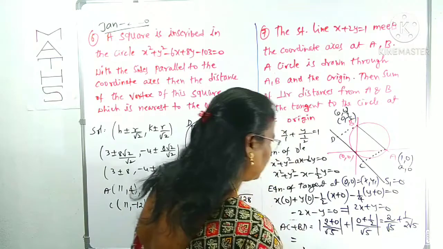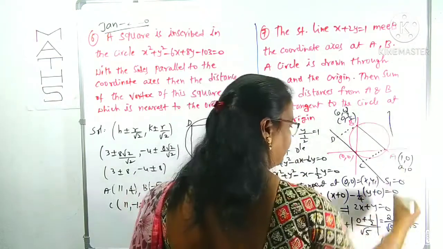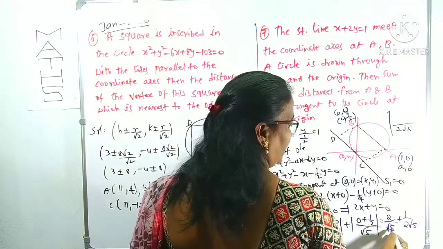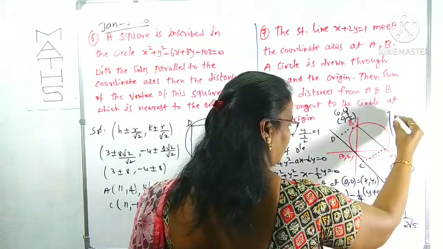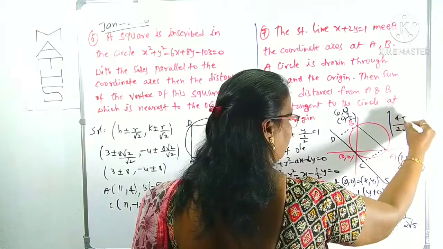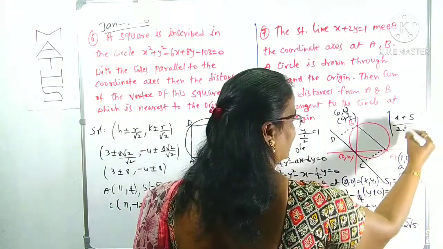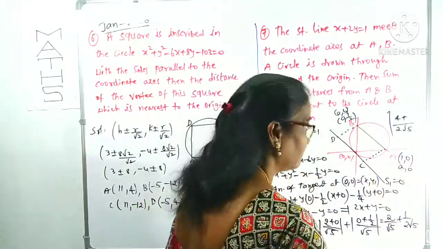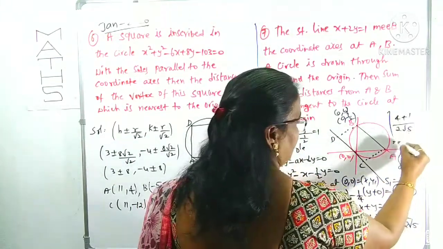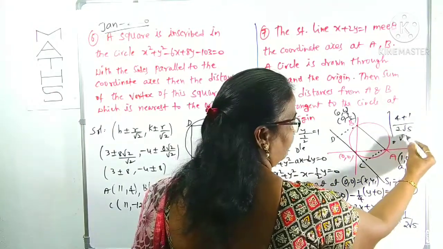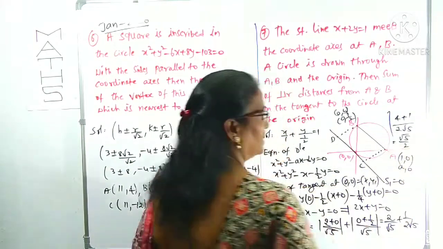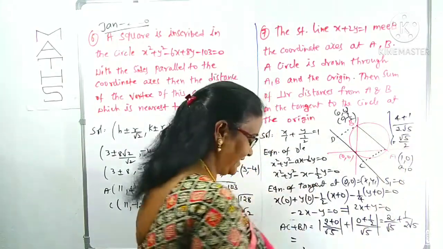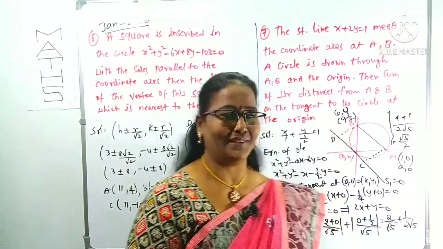Right, what is the LCM here? 2 root 5. Here root 5 is already there. This is multiplied with 2. The 2 2s are 4. 4 plus here 1, 4 plus 1 is 5. Yes, here 5 by 2 root 5 means root 5 by 2. That's it. Here you have to concentrate.